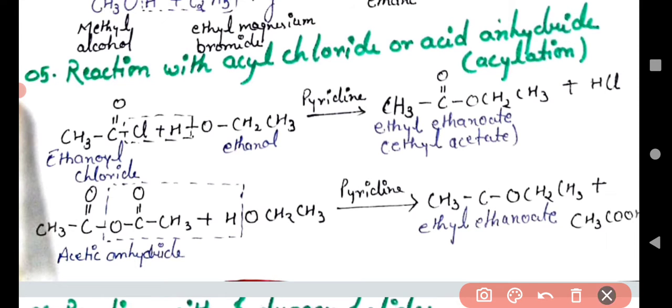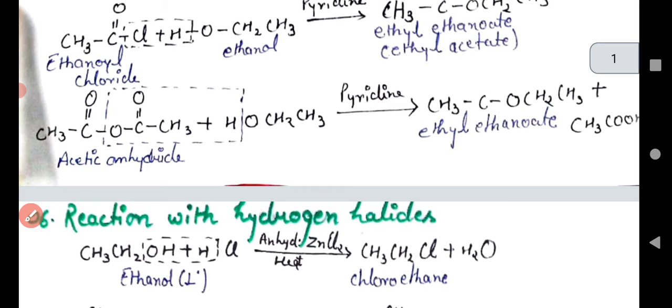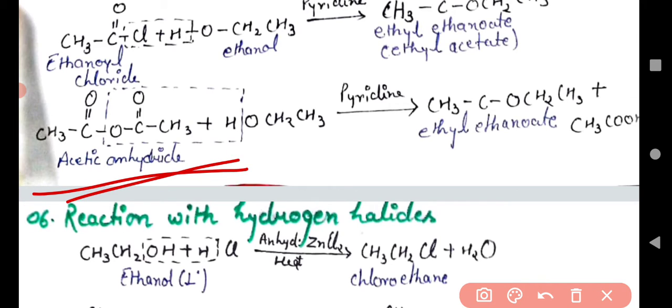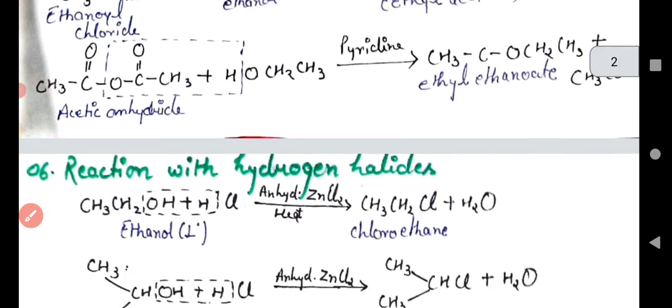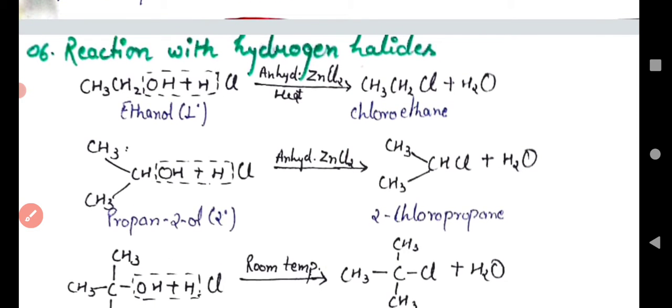Another chemical reaction is also given over here. If we have an acetic anhydride, this is the acetic anhydride, a very fantastic chemical compound, and it reacts with ethyl alcohol in presence of pyridine, we get ethyl ethanoate, and acetic acid is also found. So now we have to move on to the sixth chemical reaction, the reaction with hydrogen halide.